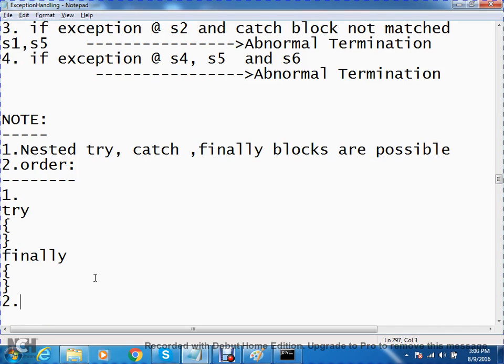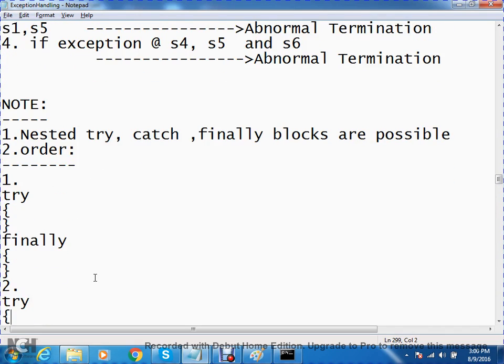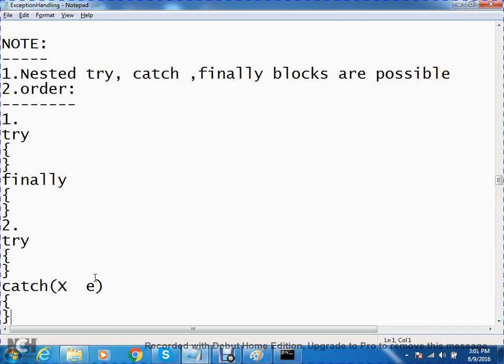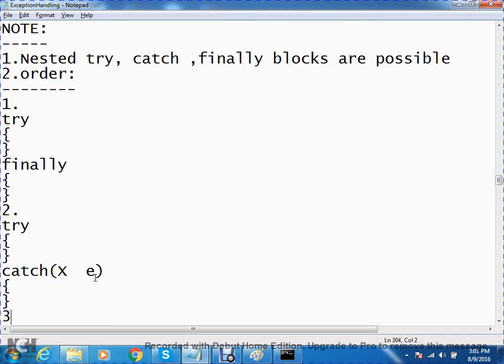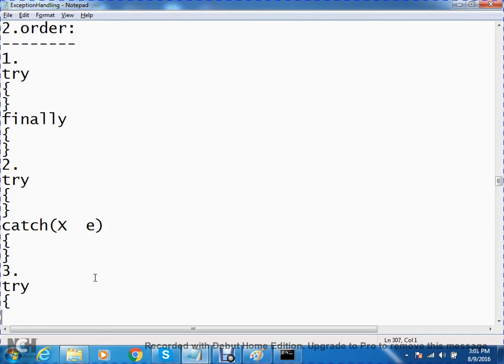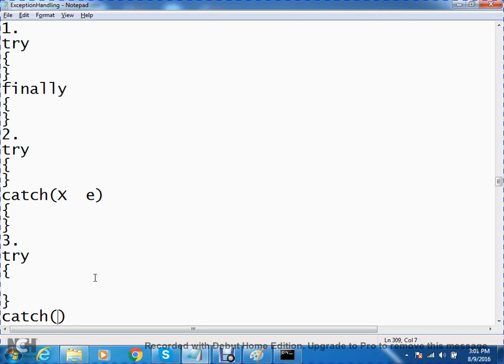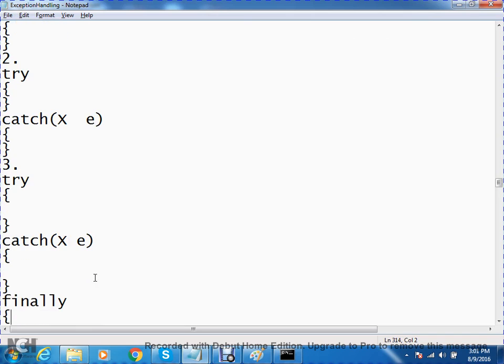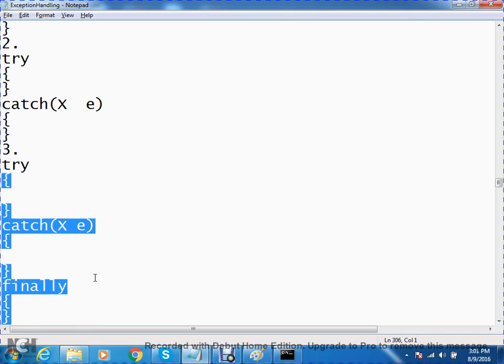Other one: try with the catch block is valid. Another: try followed by catch followed by finally block.